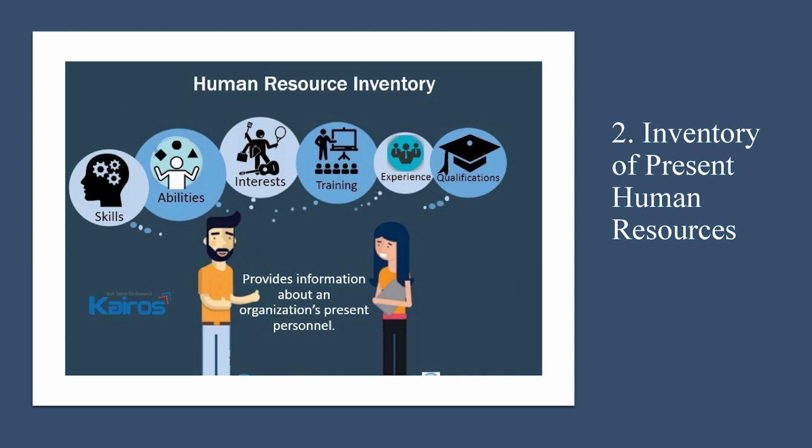For example, if an organization wants an employee for a higher position, they can check through this inventory whether such a qualified employee exists in their organization, so they can fill these vacancies by internal sources. Or if they are not able to find one within the organization, they can get candidates from external sources, such as various placement agencies.